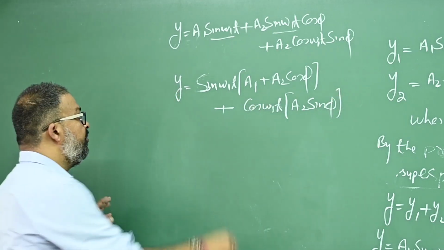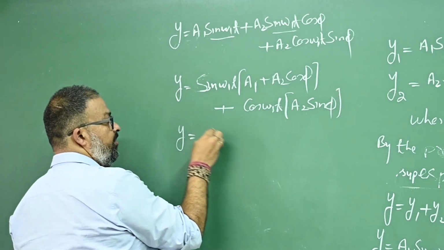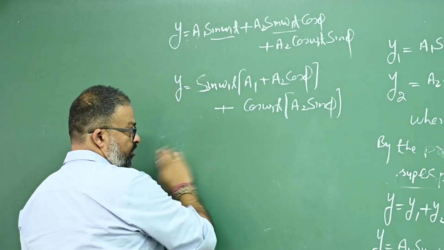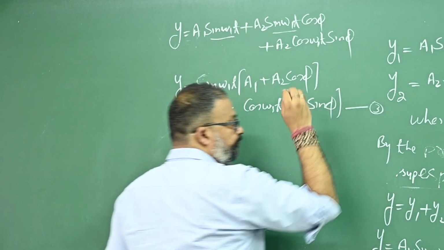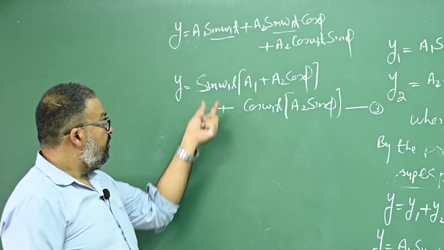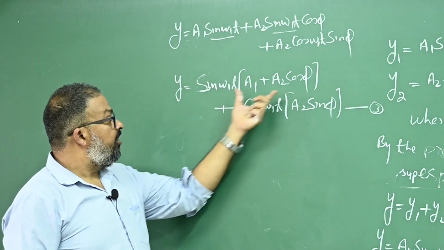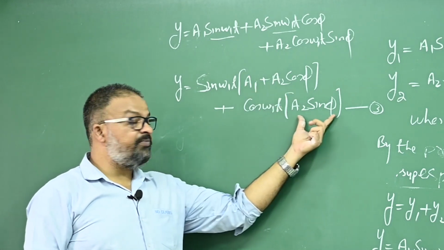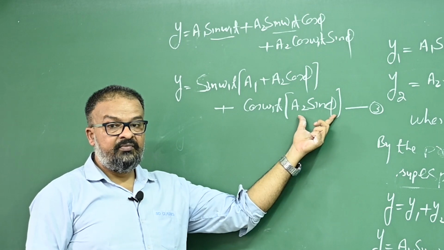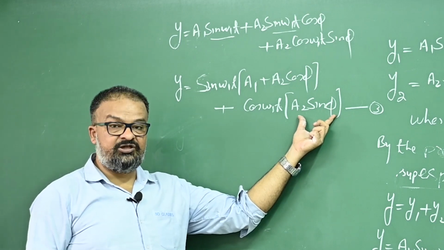Is that okay? Let's say this is equation number 3. In this equation, this is sin a. If this becomes cos b, this is cos a, and this becomes sin b, then I can use the formula sin a plus b. Yes or no?